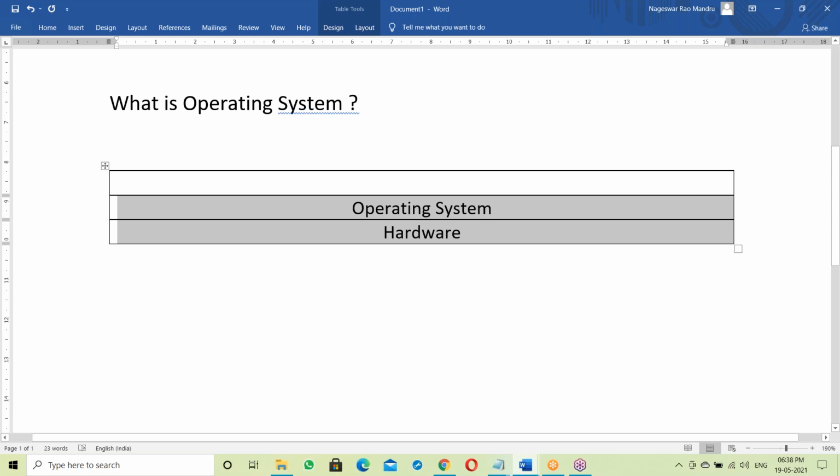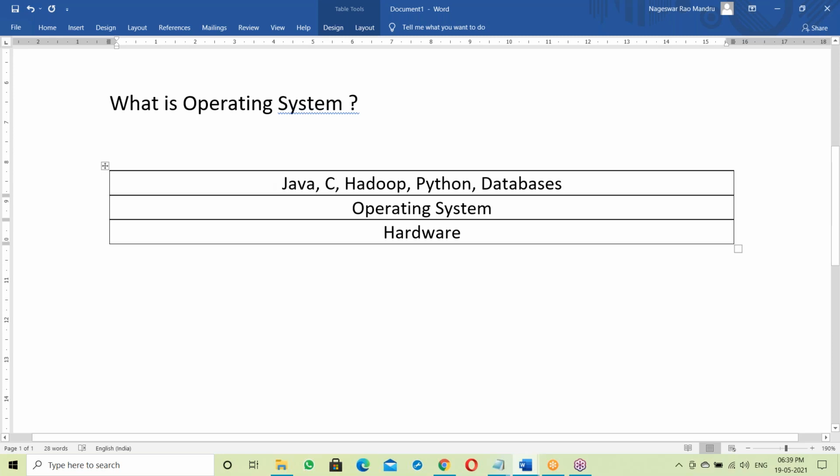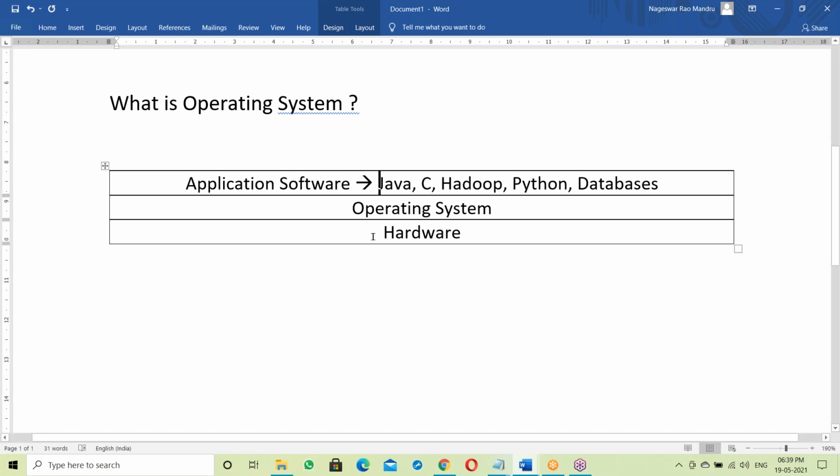After that, suppose learning Java, you have to install Java software. Learning C language, you have to install C software. Learning Hadoop, you have to install Hadoop software. Using Python, you have to install it. To store data, you have to set up and install databases. All these are called application softwares. Hardware.